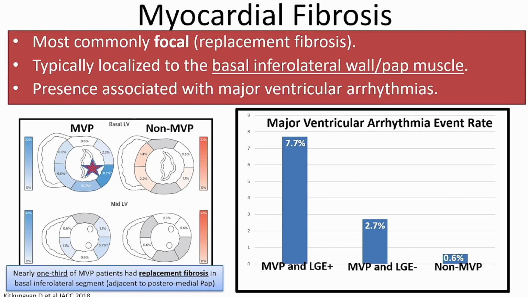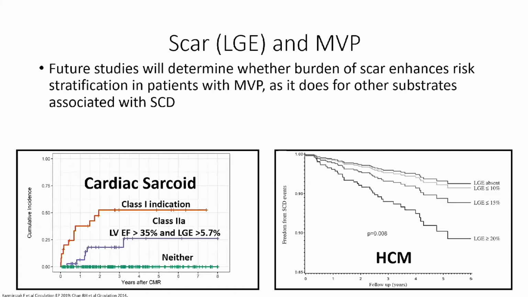And in this study, the incidence of major ventricular arrhythmia events was 7.7% in patients with MVP and LGE present, which was significantly higher than MVP patients without scar or MR patients not due to MVP. Future studies will need to determine whether the burden of scar enhances risk stratification in MVP patients as it does for other substrates associated with sudden death, for example, cardiac sarcoidosis and hypertrophic cardiomyopathy.